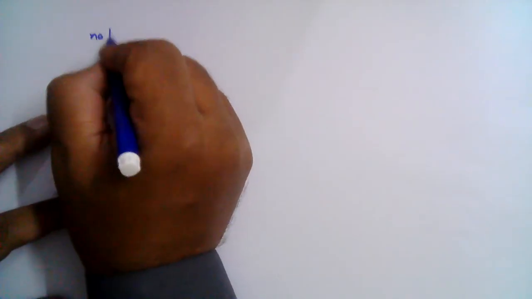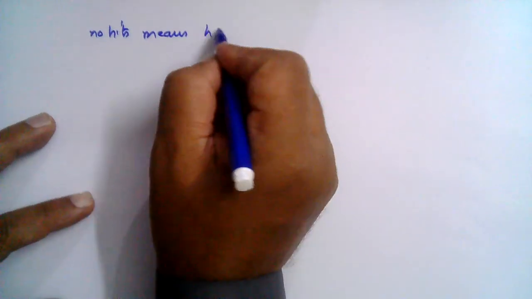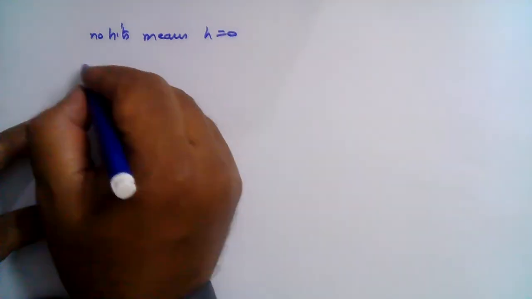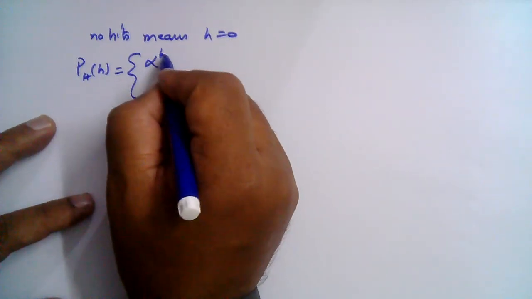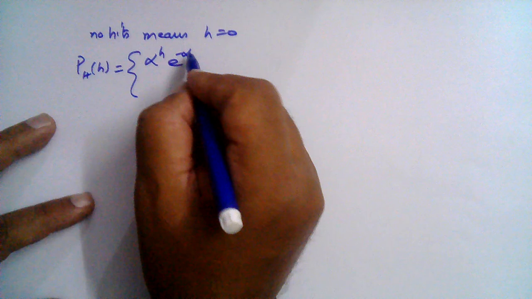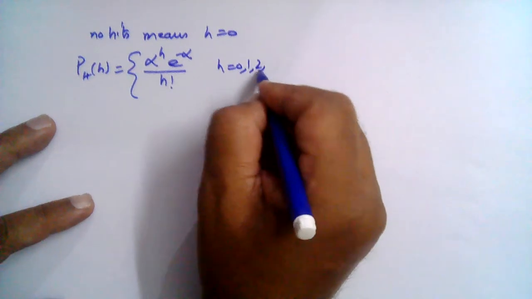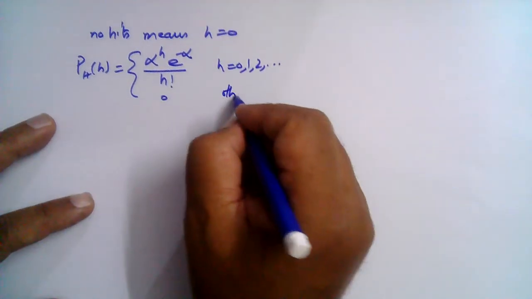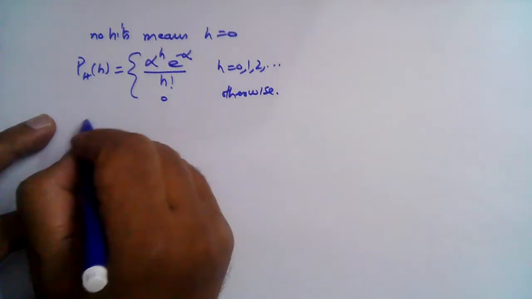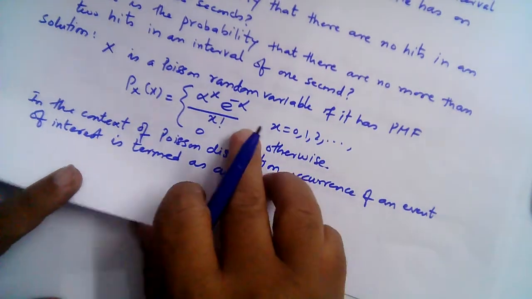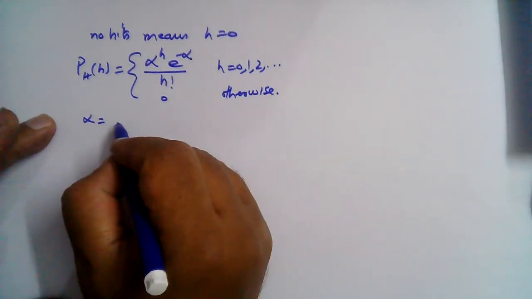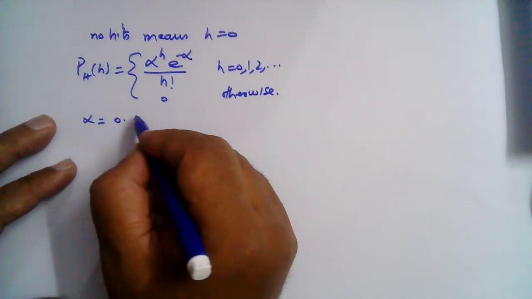So no hits means H is equal to 0, and the distribution P_H(h), let's first write it down, is given as alpha raised to the power h, e raised to the power minus alpha, divided by h factorial, where h is equal to 0, 1, 2 and so on, and this is 0 otherwise. Alpha is 0.5 and h is 0.